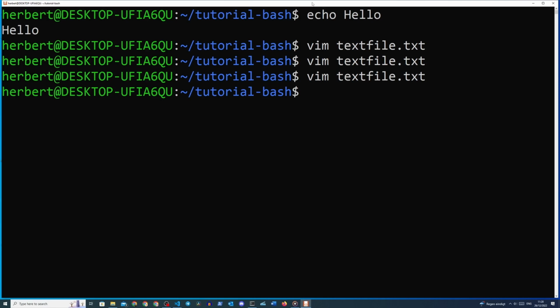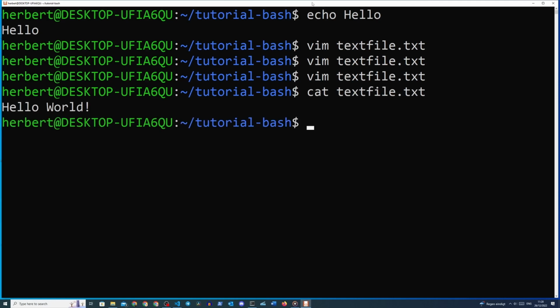Now that we created our file, let's try to print the contents of the file with the cat command. This command will print out whatever is in the first positional argument. In our case, it's the name of the file we just created. So we just type in cat textfile.txt and we should see the contents of the file printed here.